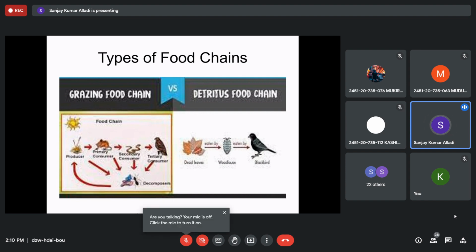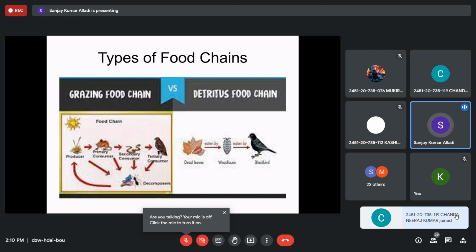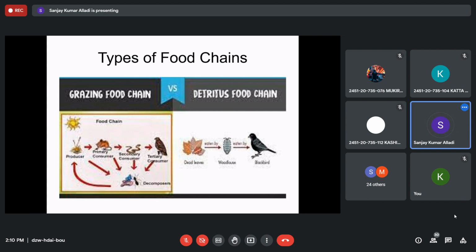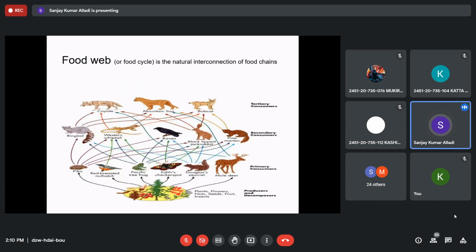Then it is always unidirectional, but it is not the same flow. That is, a primary will be eaten by a secondary, a secondary will be eaten by a tertiary, and a tertiary will be eaten by a quaternary. Sometimes there are intermittent food chains within a food chain, which are called interconnections of food chains, like a food web, right? So till here we have discussed.